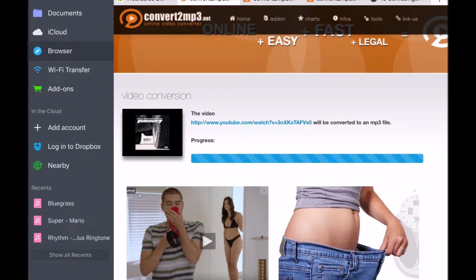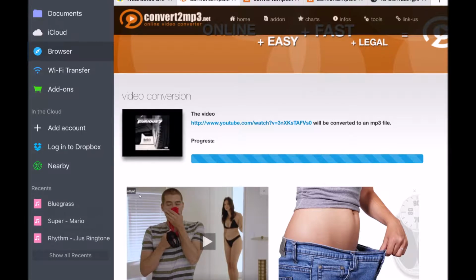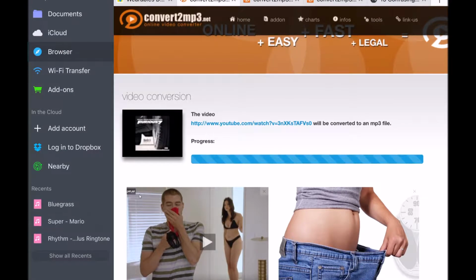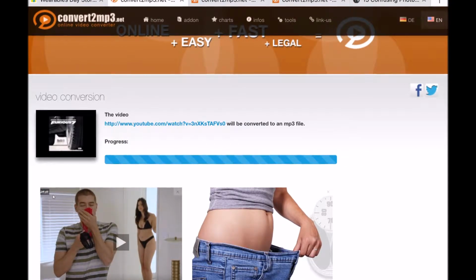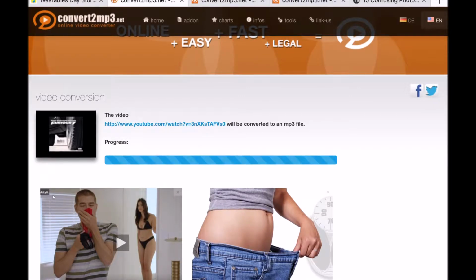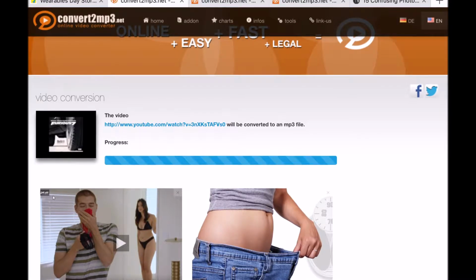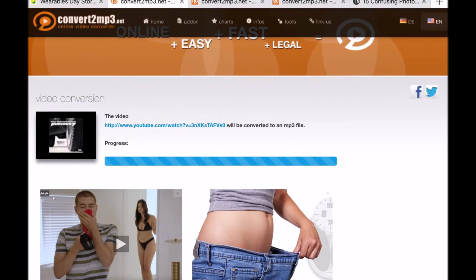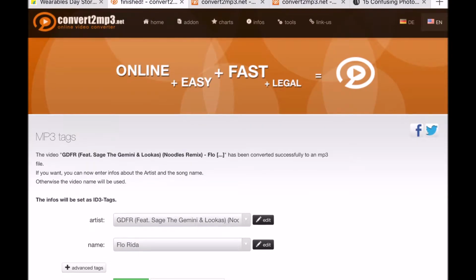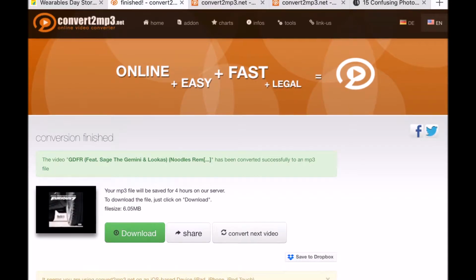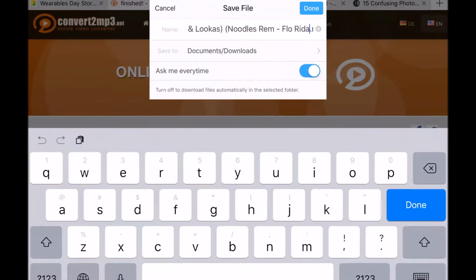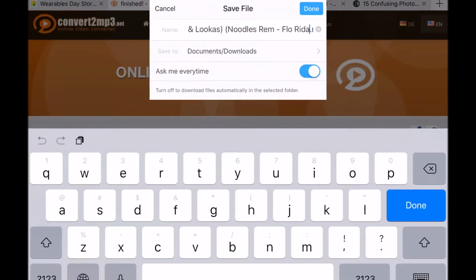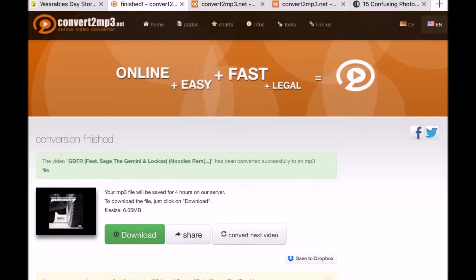Open, then click browser, not documents, browser. You'll first open the documents first. Now continue, now it will load. Then click download. I can see it's already downloaded, so just click cancel.